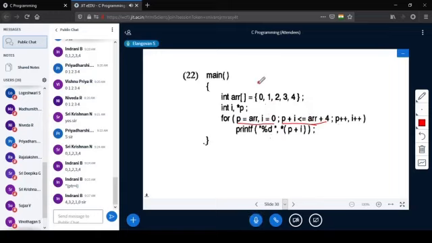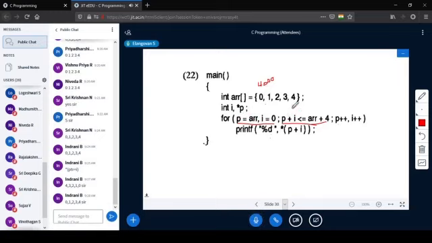Now again I am taking some value, 4000. Now P plus I, what is I? I is 0. So 4000 plus 0. ARR means address of ARR of 0, which is nothing but 4000. 4000 is stored here.